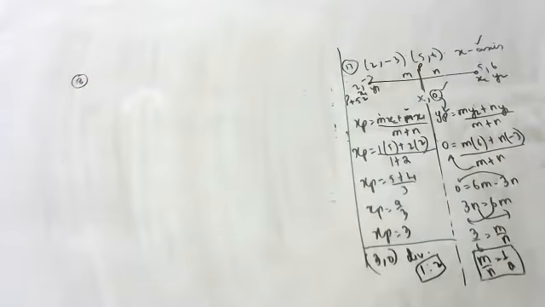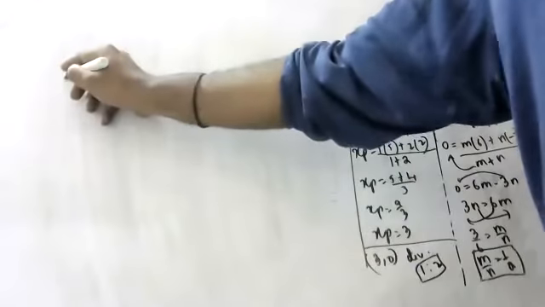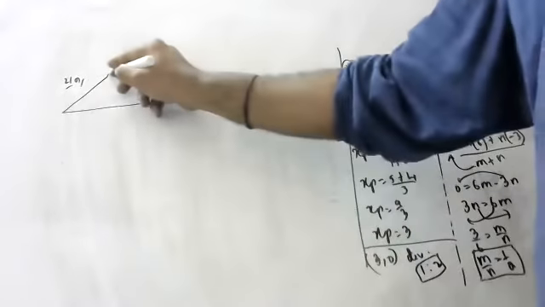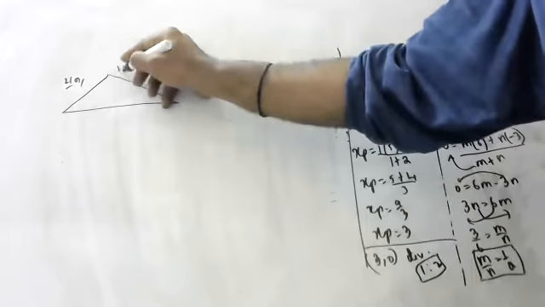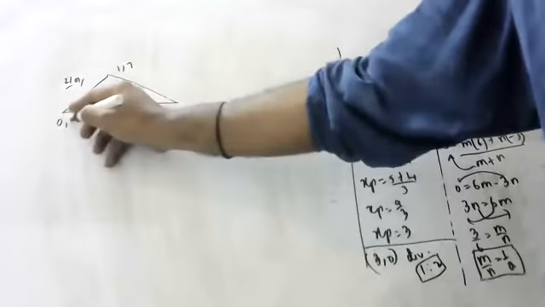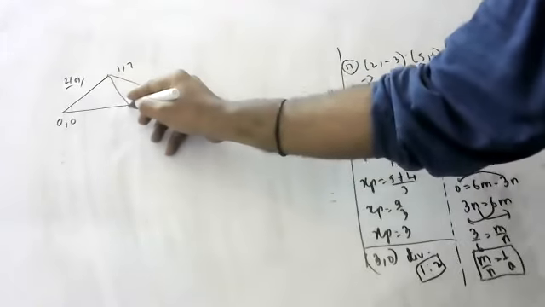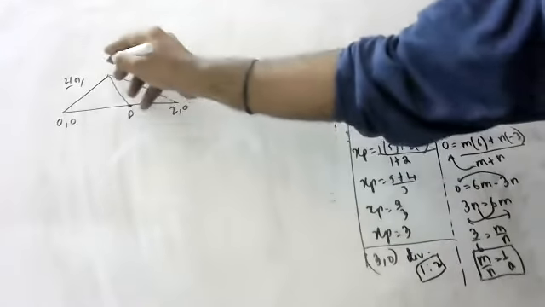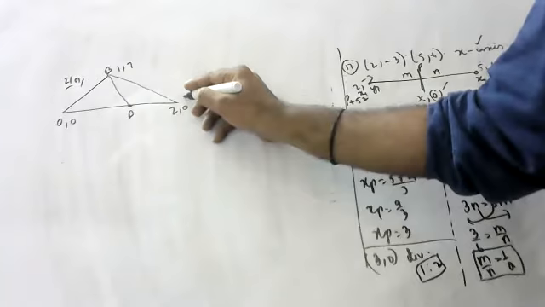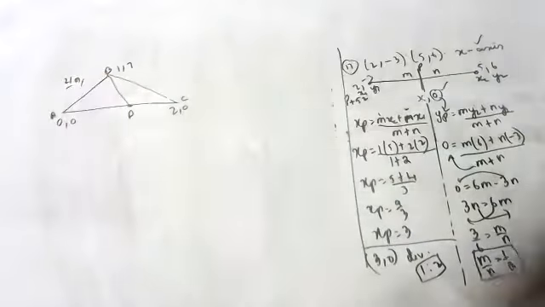See here, the question is like this, children. This is the 21st question. So children, see here. This is (1, 7). This is (0, 0). This is (2, 0). This is D. This is B. This is C. This is A.